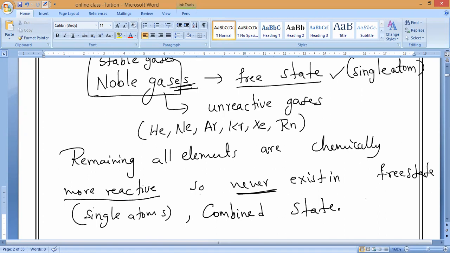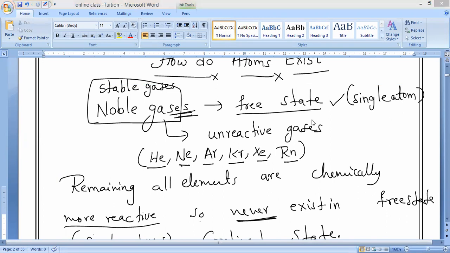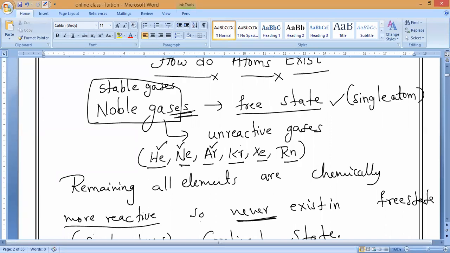Understand? So, sir, what are these noble gases which are very unreactive? What are the names I said? Helium, neon, argon, krypton, xenon, and radon. Everybody, if you speak once, it will be remembered in our brain automatically. Two times you can say, it will be remembered. So only they are present. Understand? Helium, neon, argon, krypton, xenon, and radon.